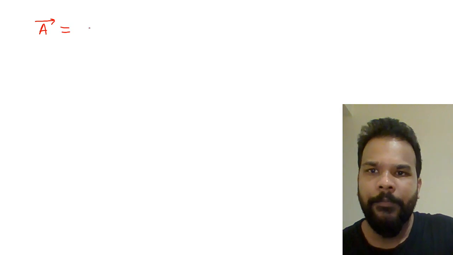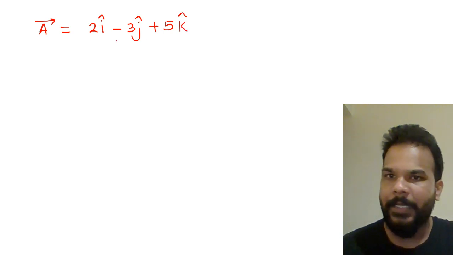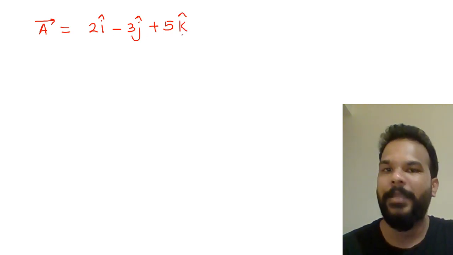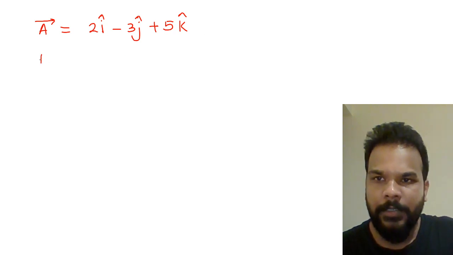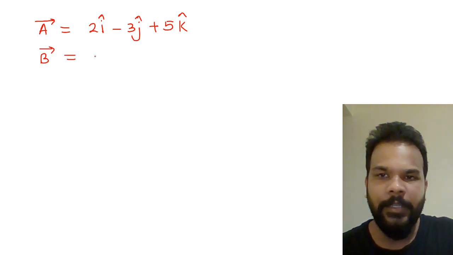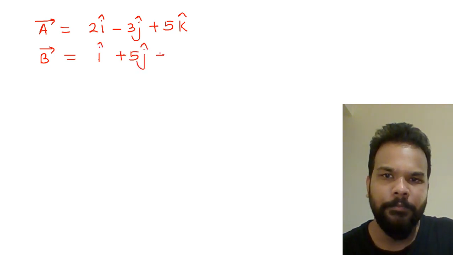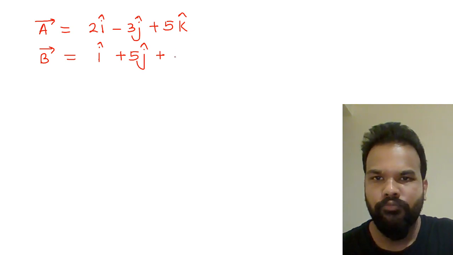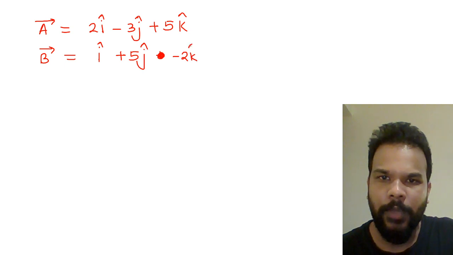So say, guys, you have vector A as 2 i cap minus 3 j cap plus 5 k cap. That's basically ax i cap plus ay j cap plus az k cap, and all of them are individually 1D vectors. Say vector B is i cap plus 5 j cap plus, let's make it, minus 2 k cap.